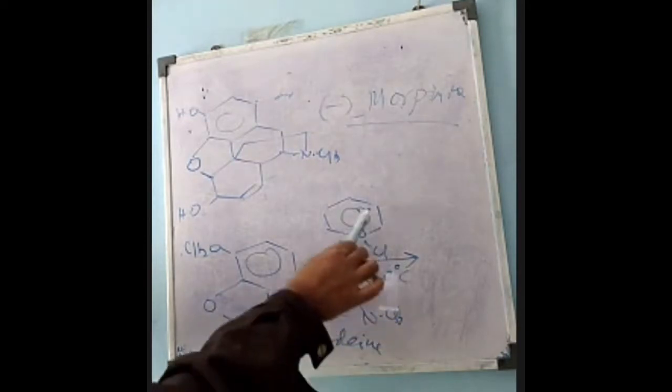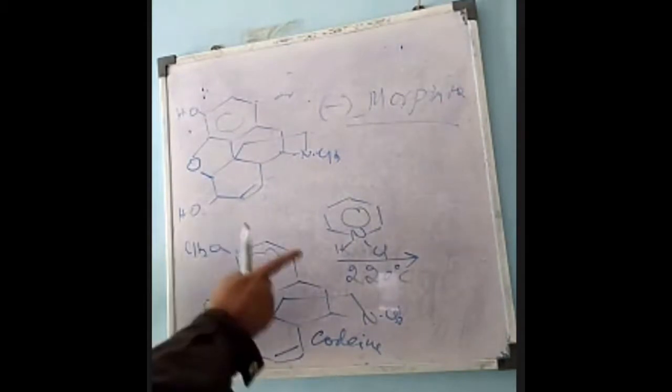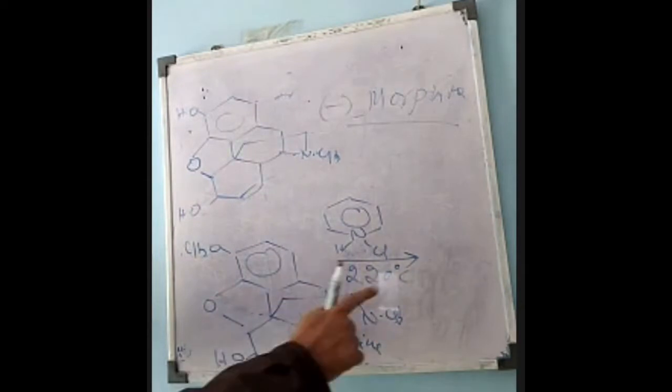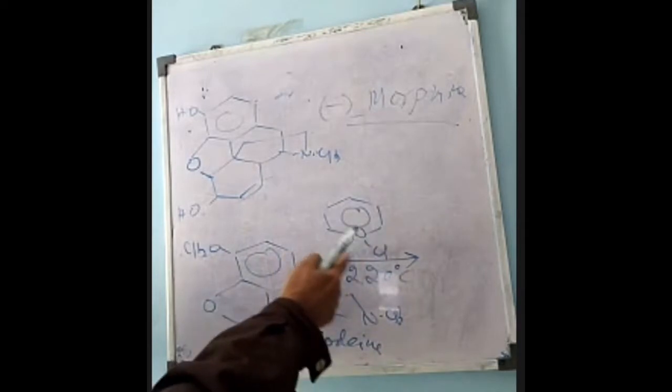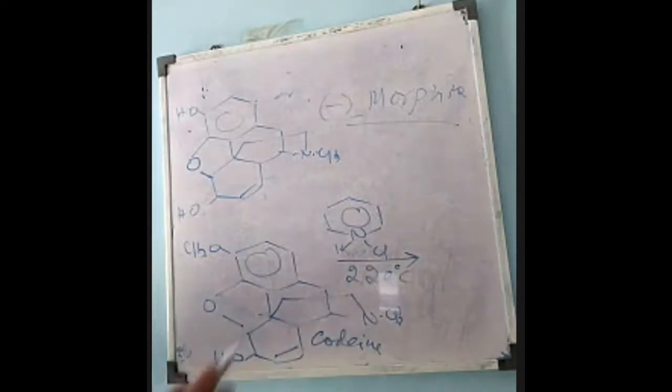So we have used pyridine hydrochloride or pyridinium chloride at 220 centigrade. If anybody asks why we use an organic base and not an inorganic base, which is stronger, we say that if you use that inorganic base, then instead of removal of this O-CH3, the N-CH3 can also be removed. That is why we are using this demethylating agent, pyridine hydrochloride or pyridinium chloride at 220 degrees centigrade. Then this will undergo reaction, and morphine is obtained finally.